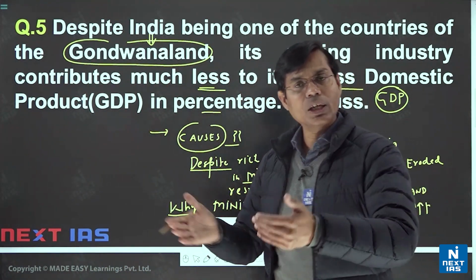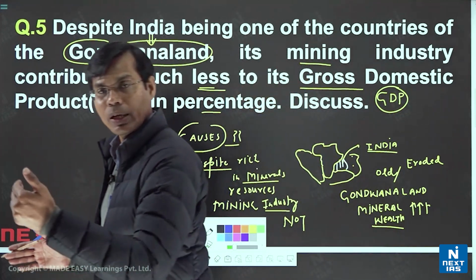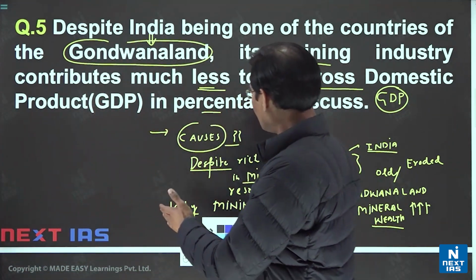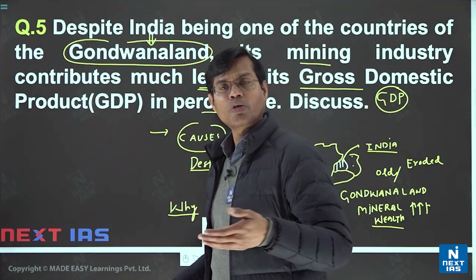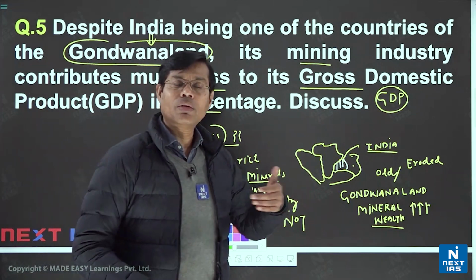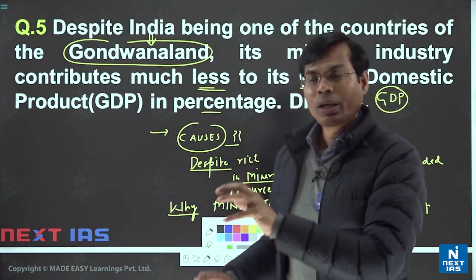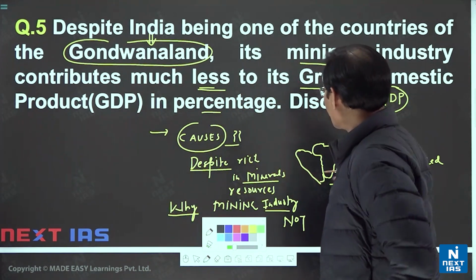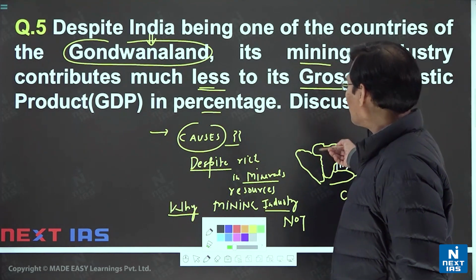That is a kind of statement. Unlike Australia and Brazil of Gondwana land, we are all well aware that Australia is an exporter of many minerals, uranium, gold, coal, iron. Same with South America and several African nations.